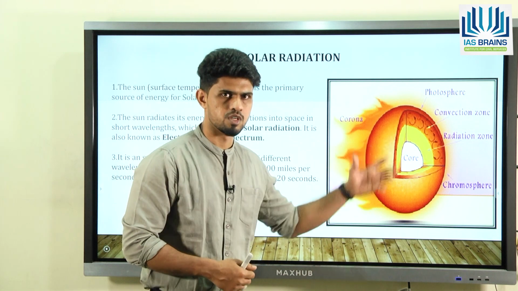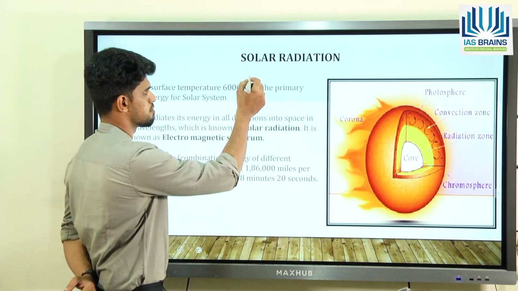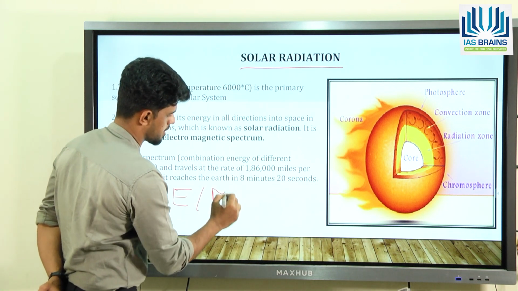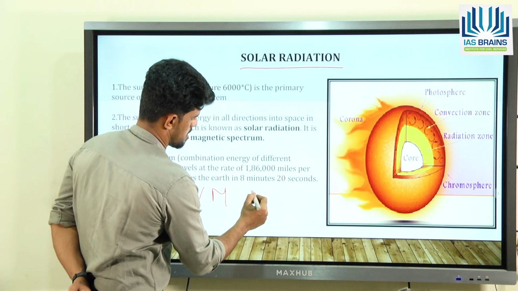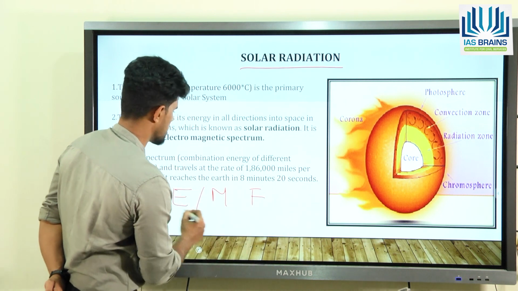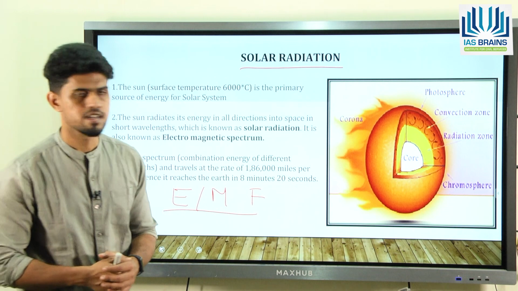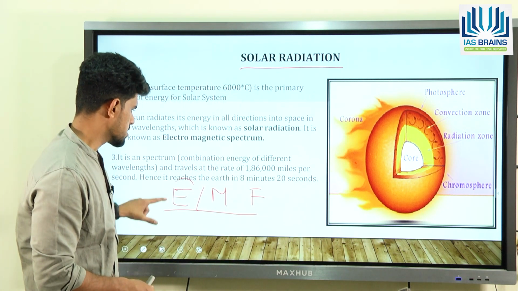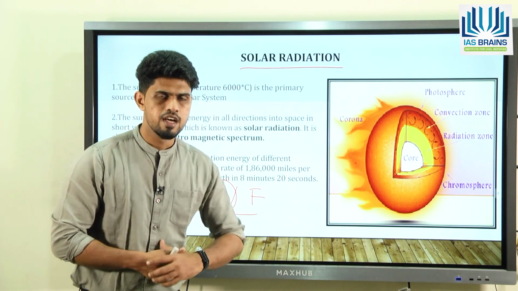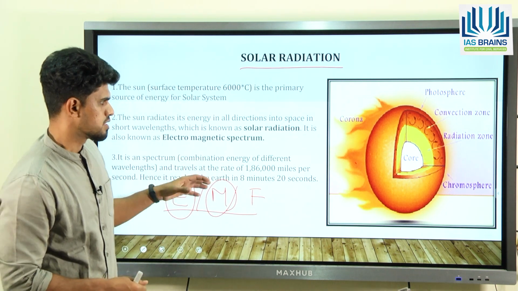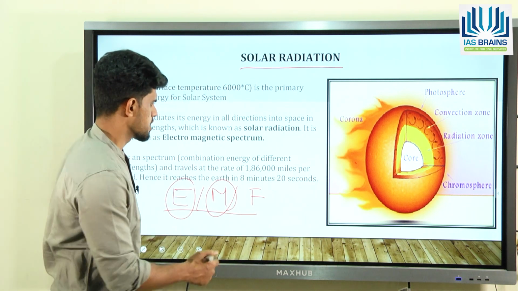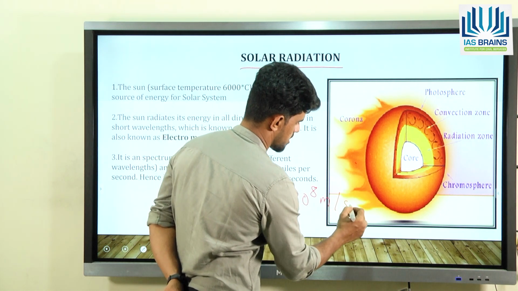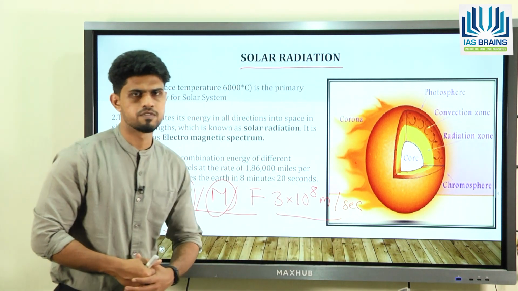In what form does it come out? Solar radiation comes out of the sun in the form of electric and magnetic waves, or electric and magnetic fields. That is the reason why the rays coming out of the sun are referred to as the electromagnetic spectrum. It has both electrical waves and magnetic waves. The speed with which it travels is almost 3 into 10 power 8 meters per second, and this is what we call the speed of light.